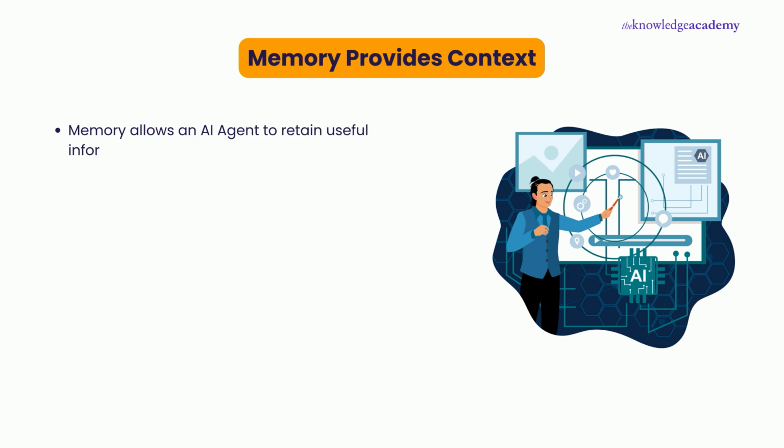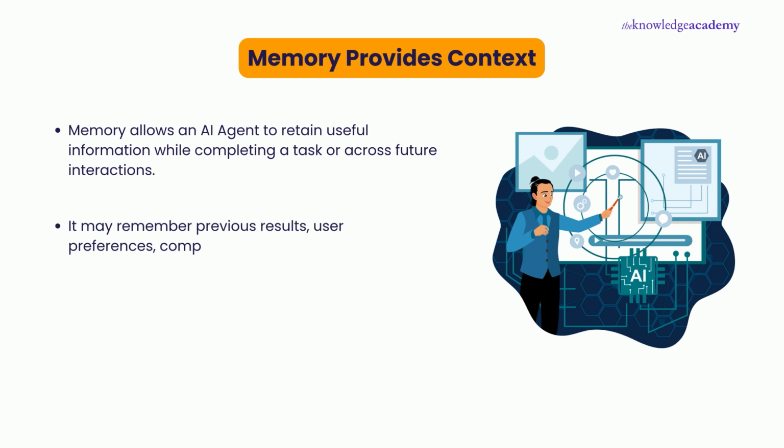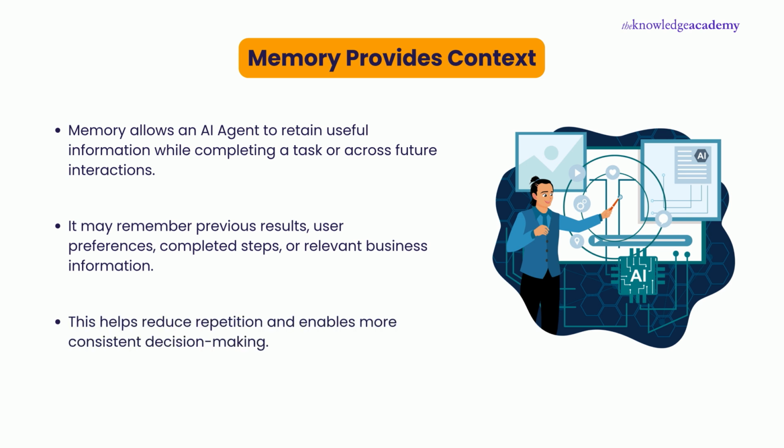Memory provides context. Memory allows an AI agent to retain useful information while completing a task or across future interactions. It may remember previous results, user preferences, completed steps, or relevant business information. This helps reduce repetition and enables more consistent decision-making.